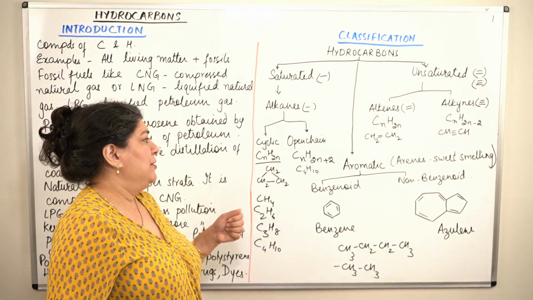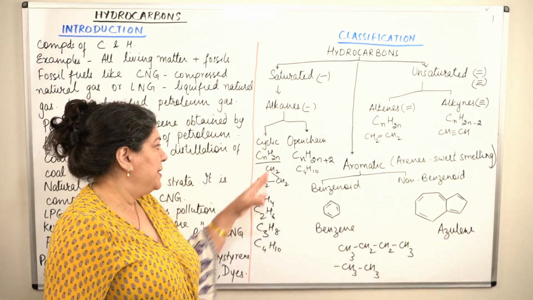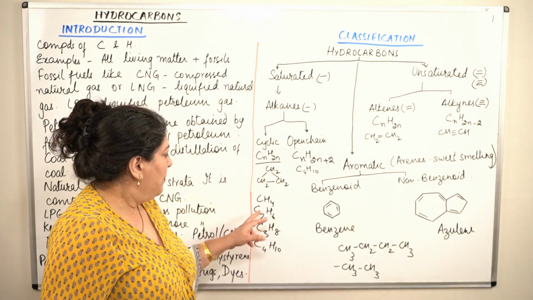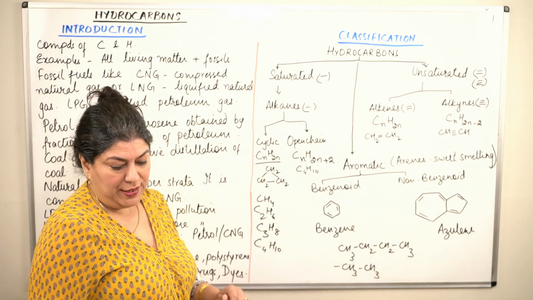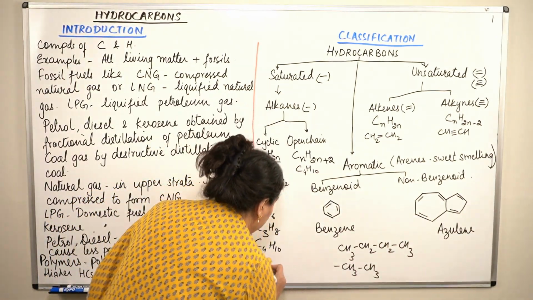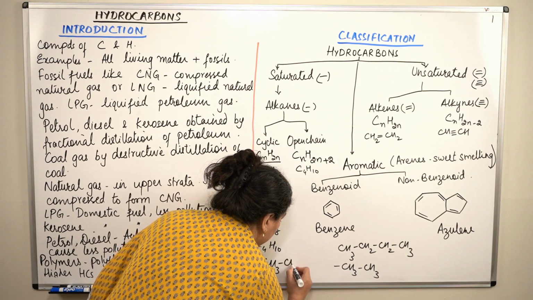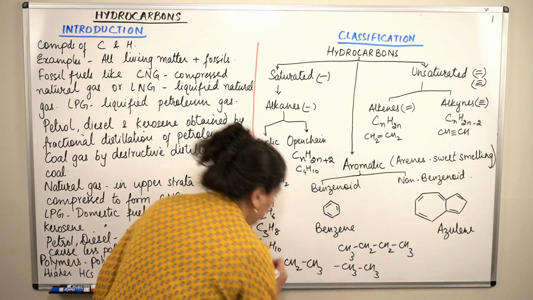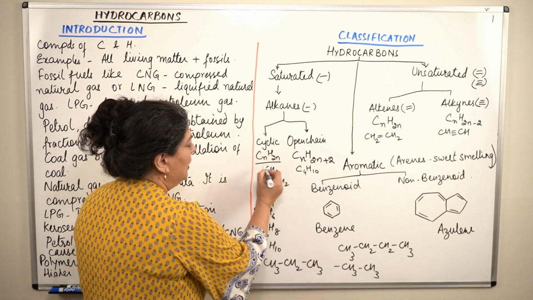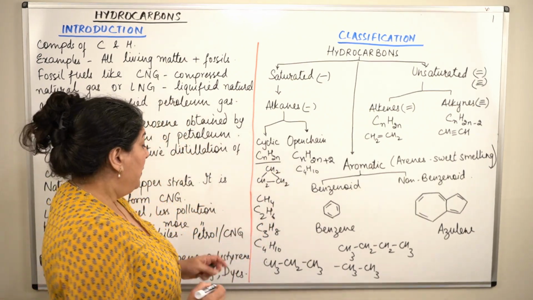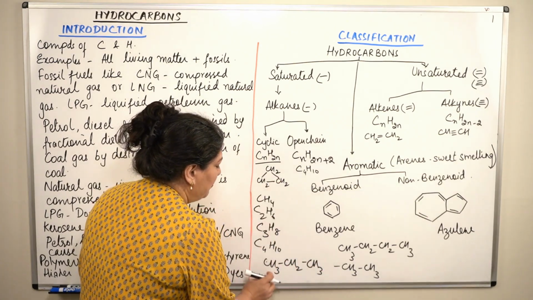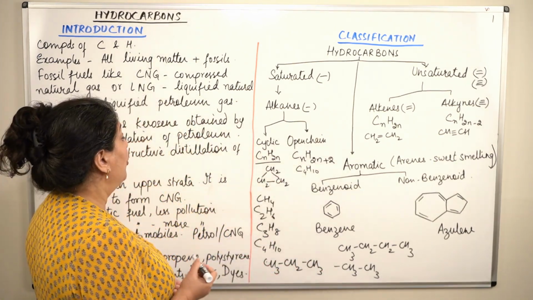For cyclic saturated hydrocarbons, now imagine that this is butane or propane. Propane is C3H8. So how would I write the formula of propane? I would write it as CH3, CH2, CH3, right? If I join this carbon with this carbon, then it will form a ring, right? But in order to make a bond between this carbon and this carbon, I will have to remove 2 hydrogens, which I'll explain tomorrow.